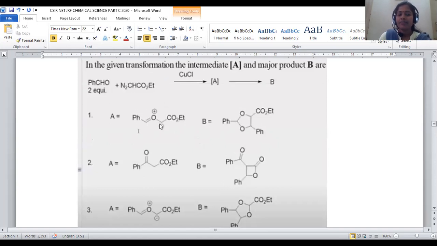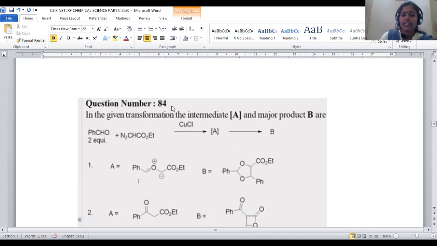So this is the direct intermediate formed whenever this compound is treated with this. In order to treat this one, first we have to generate the carbene in the presence of copper chloride. So carbene will be attached to the oxygen rather than carbon. Carbene will be attached to the oxygen, that is the deciding step in this reaction. So that oxonium will be generated, and for the reaction sequence, upon treating with one more benzaldehyde, we will get a cyclic structure of 5-membered ring with phenyl and ester linkages. Option number 1 will be the correct answer for question number 84.